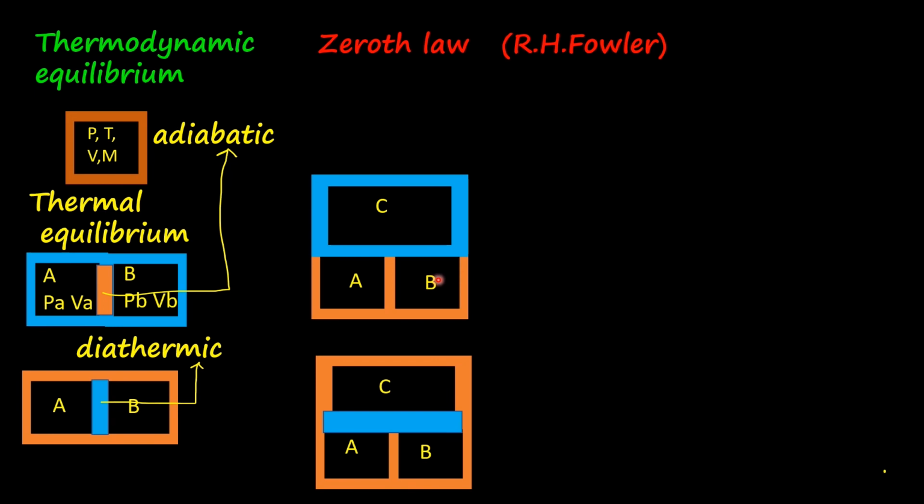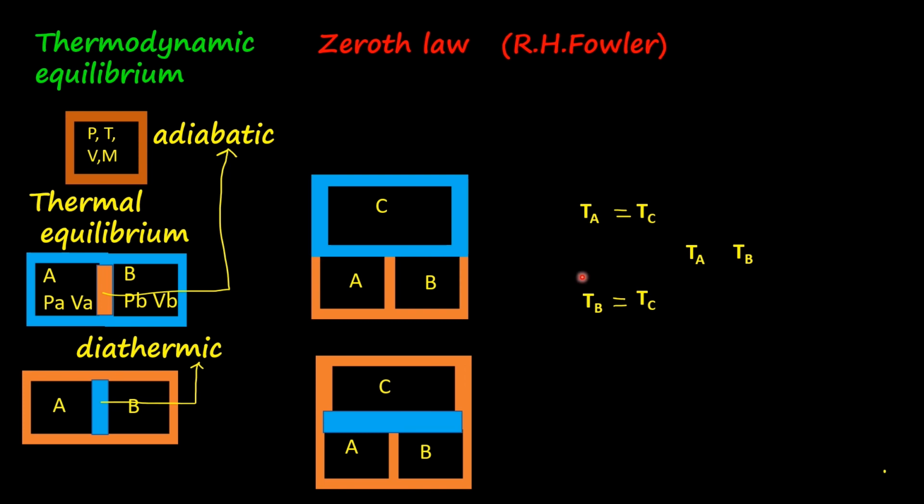Now consider another case. All the three systems are surrounded by adiabatic wall. A and B are separated by adiabatic wall. A and B are separated from C by diathermic wall. So A can exchange energy with C. B also can exchange energy with C. But A and B cannot exchange energy directly. They cannot exchange energy with the environment either. The temperature of A, TA, will become equal to that of C, TC. Similarly, the temperature of B, TB, will be equal to temperature of C, TC.